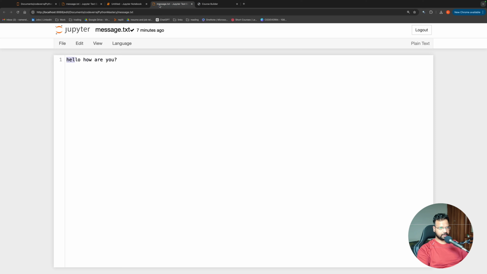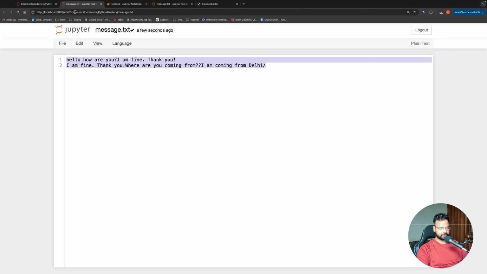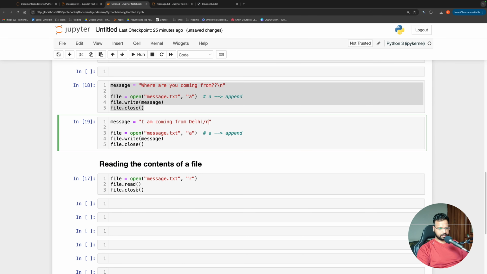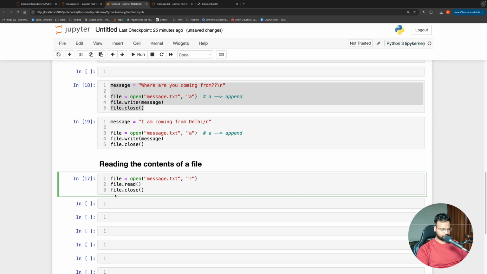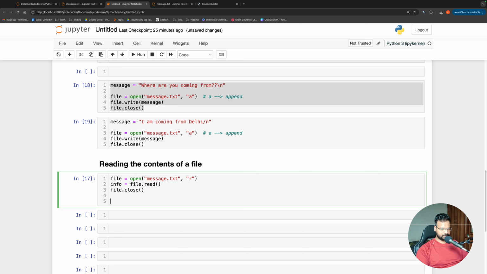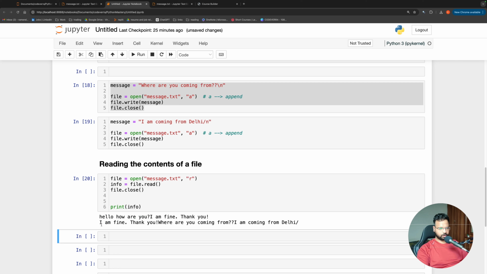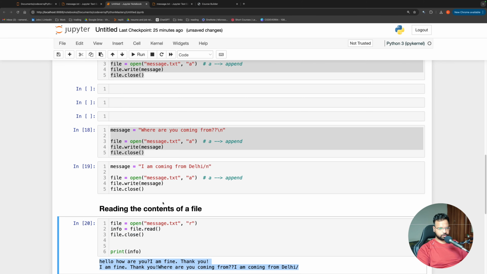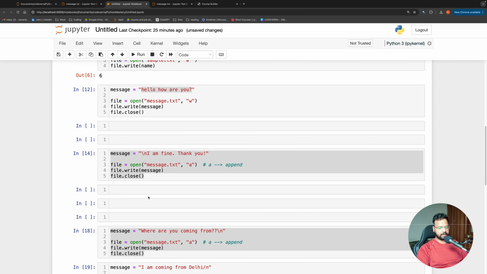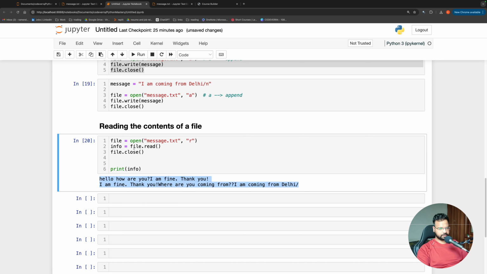Now I want to read this entire thing. So I'll come back to my code, and I'll say file.read, and maybe I can store it in info, and once I close the file, I can just print info. Whatever I have written, the entire content of the file, I'm able to read. I hope all of you understood how we read a file and how we write a file. When we are writing a file, there are two ways, and then we can simply read the file. Reading a file also has multiple methods, but the basic one that we usually use is read.